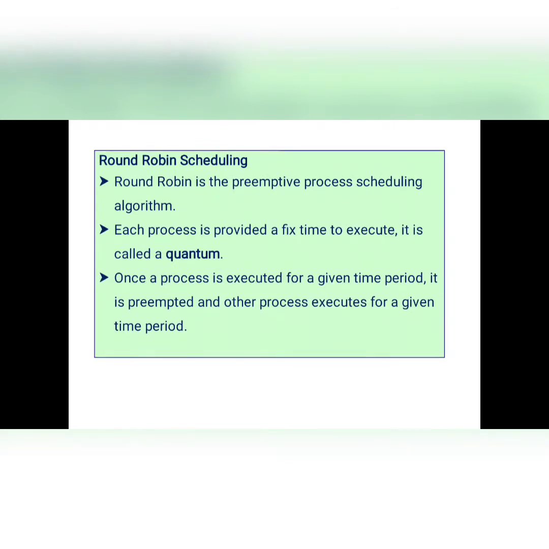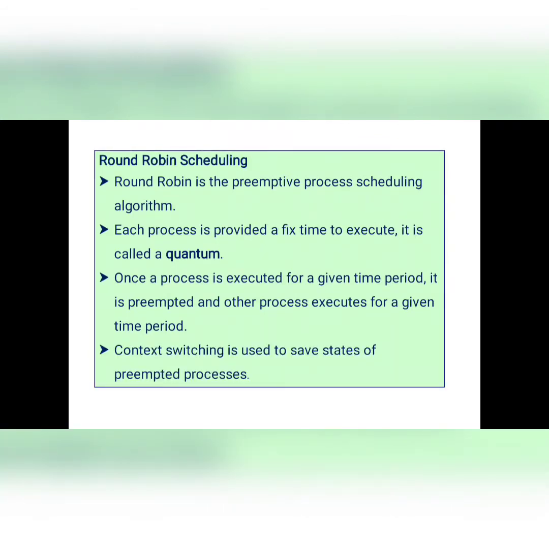The process is not completed, but it is stopped forcefully. Here a fixed quantum is considered and each process is executed for that quantum period only, then it is preempted.